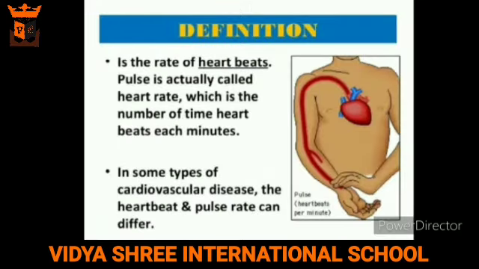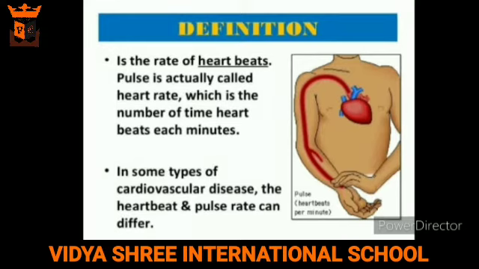Now we'll learn about heartbeat and pulse. All the heart muscles do not contract at the same time. The two auricles contract first, forcing the blood into the ventricles. The two ventricles contract a fraction of a second later. Because of this, each heartbeat can be heard as two sounds.